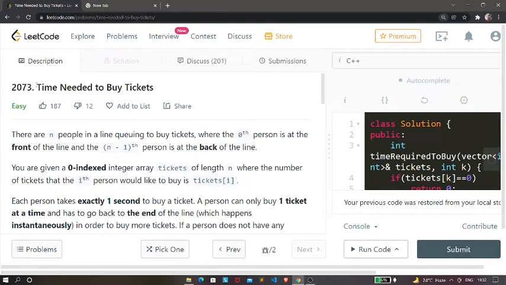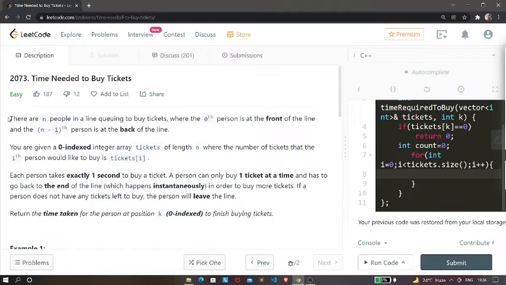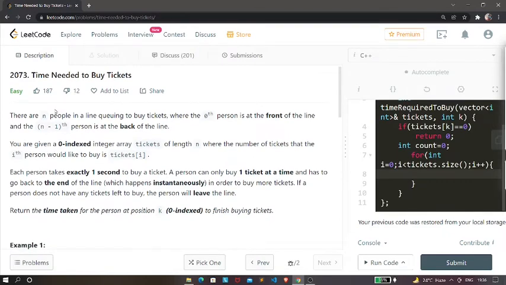So today we are gonna solve Time Needed to Buy Tickets. Now it is an easy level question from LeetCode. So let's first read out the question. There are n people in a line queuing to buy tickets, where the 0th person is at the front of the line and the (n-1)th person is at the back of the line.